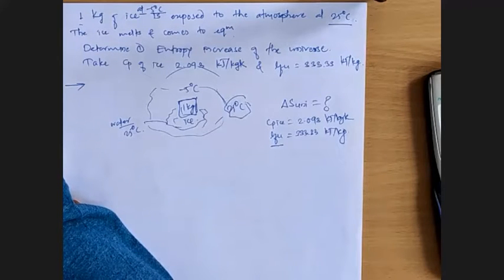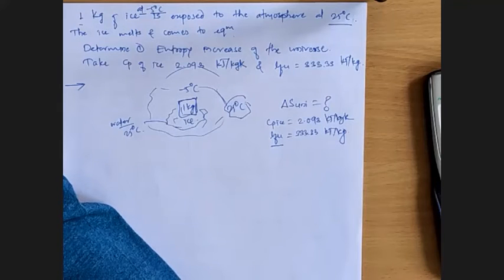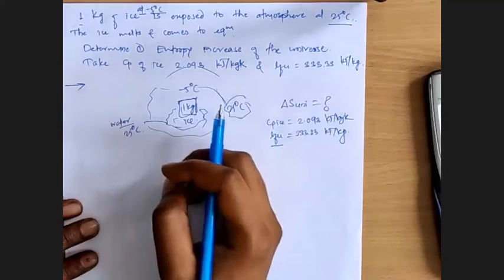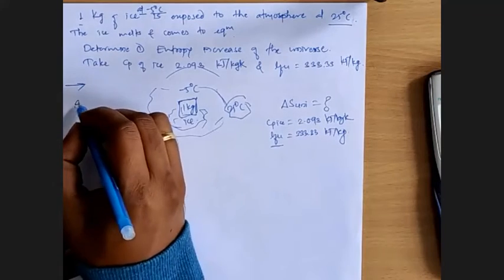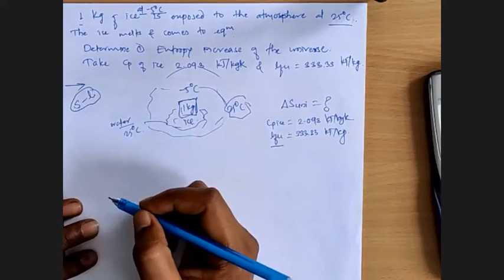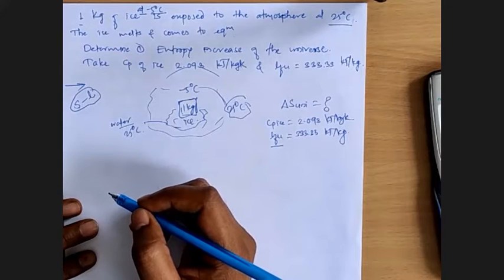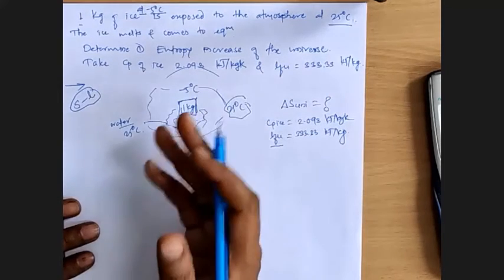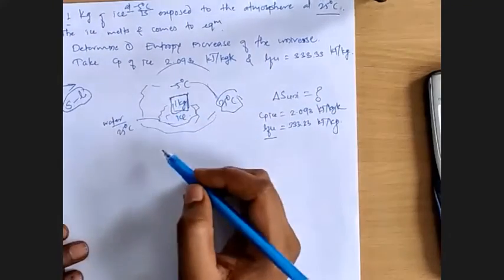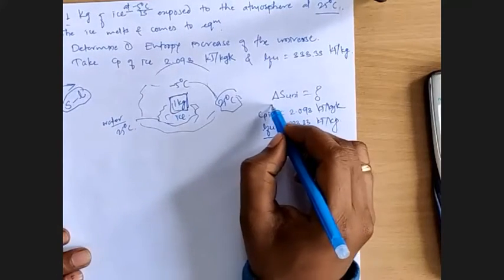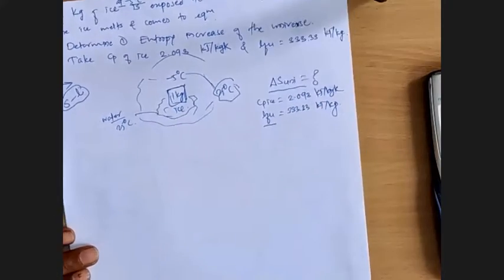Ankit, can you tell me what is meant by latent heat of fusion? It's the heat used up in converting ice to water. Very good. Ice to water or vice versa, water to ice. That is solid to liquid phase change. And heat involved in that phase change is the latent heat of fusion, whether solid to liquid or liquid to solid. Very good. So now to calculate this entropy change for the universe, there are three stages.